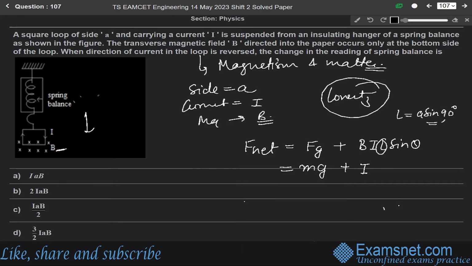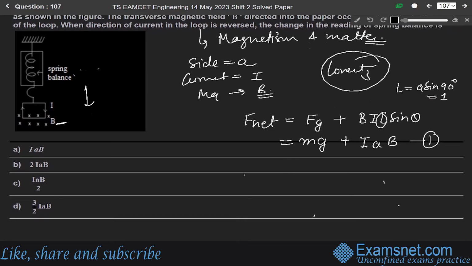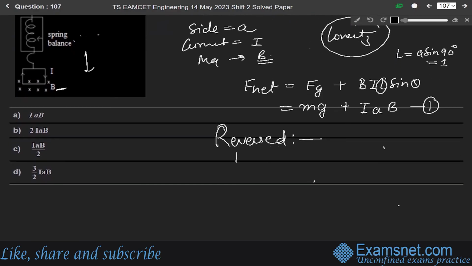So it will be equal to 1. So here we write I A into B. Let us say this is equation number 1. Now, when the direction of the current is reversed, according to the question, F net will be equal to Fg plus again B I L sine 90 degrees. So it will be equal to mg, and since the direction is reversed, it will be minus of IAB. This is equation number 2.